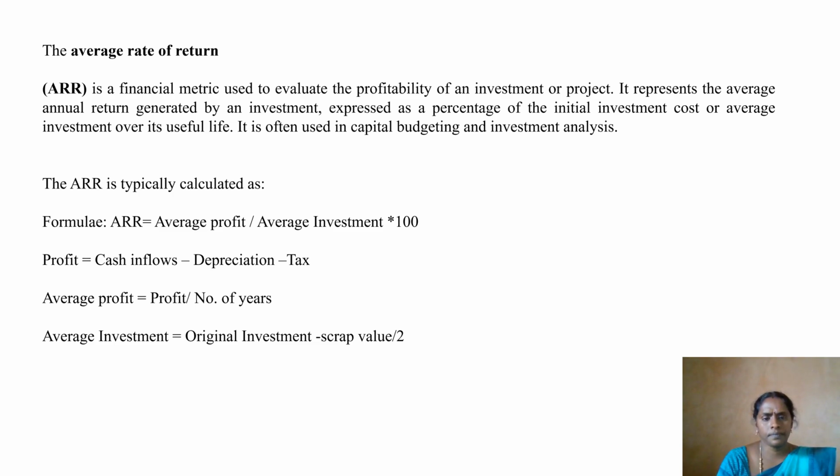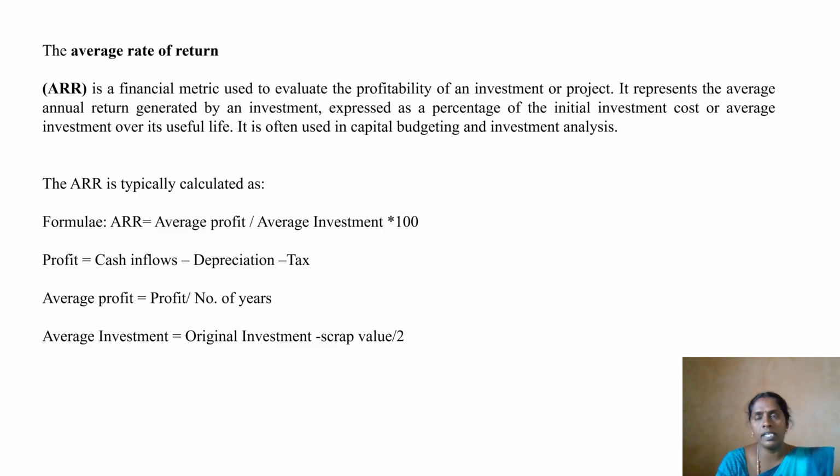Then average profit. Once we find the profit, the average profit is found by dividing by the number of years. Then average investment, how to calculate average investment? The original investment will be given, minus scrap value. Scrap value will be given in the sum. For example, at last the plant can be sold out for 500 or 1000 or 10,000.